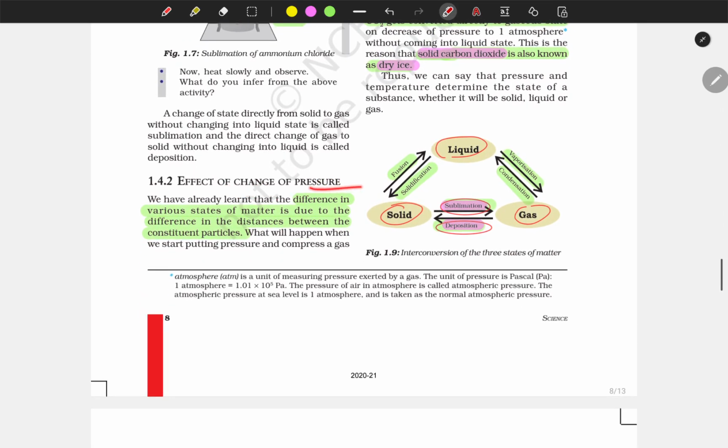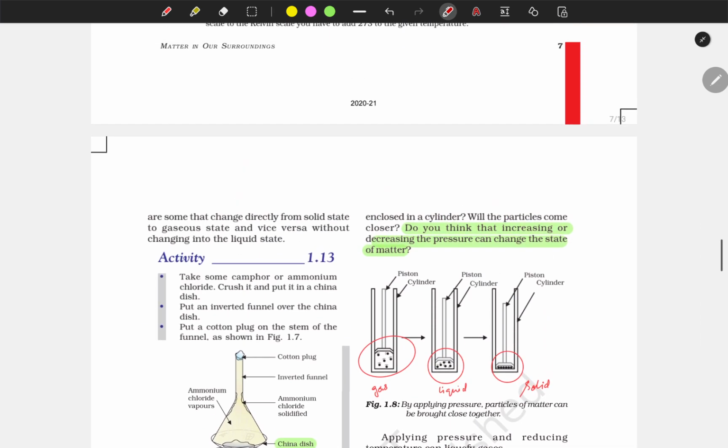Effect of change of pressure. We discussed earlier that the state of matter can be changed by a change in temperature. Now we're going to discuss how we can change it by applying pressure. The difference in the various states of matter is due to the difference in the distance between the constituent particles. If the constituent particles are close, they are solids. If there are some distances, they are liquid, and if they are very far, this is the gaseous state. So this difference can be managed by applying pressure.